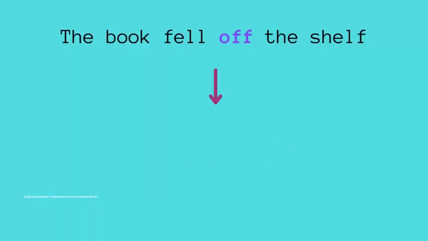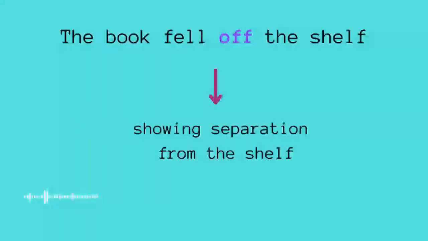The book fell off the shelf. The book fell off. What does that mean? That means the book is no longer on the shelf, it fell off on the floor. So this is how we can use fell off. Basically it is possible to say the book fell from the shelf. That is fine, but if you want to use off, you can simply say fell off. So you can use the verb with off to say that something is no longer there. So this is how you can use off in sentences.